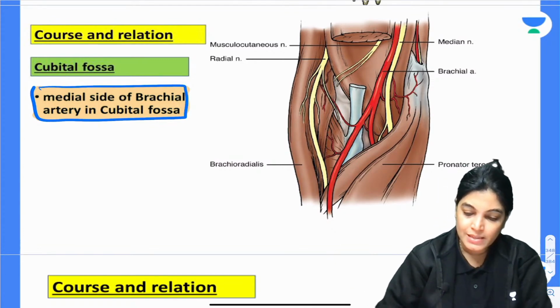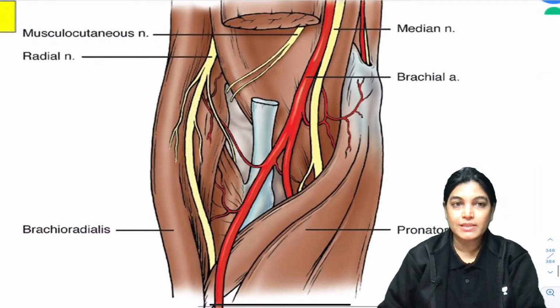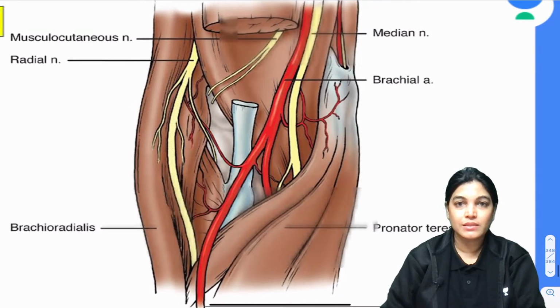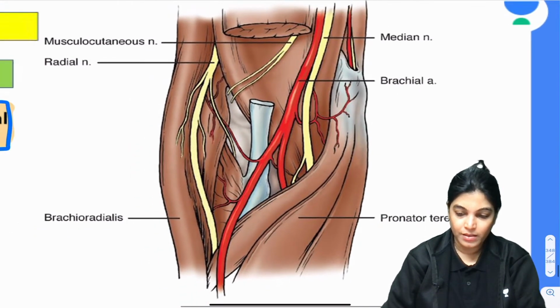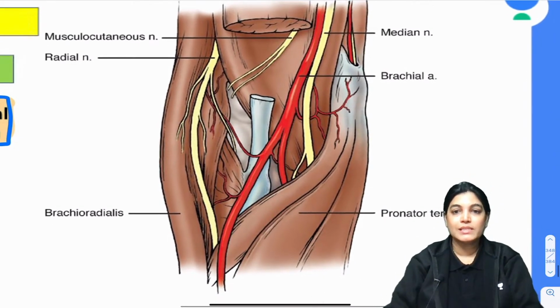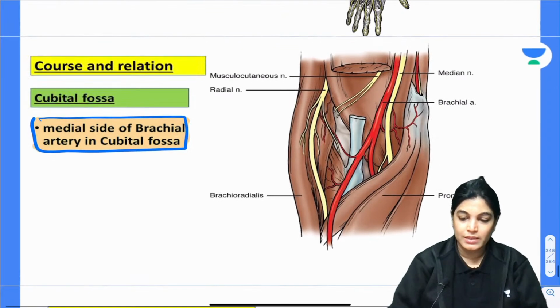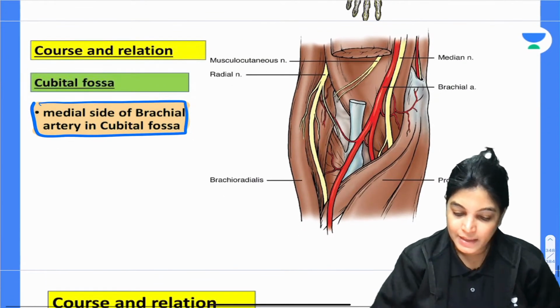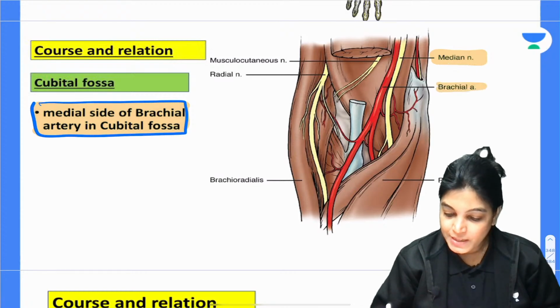See here, this is the diagram which I want to enlarge. So yes, everyone, can you see this? Can you appreciate this? This is the reason exactly. In this diagram you can see exactly the median nerve lying medial to the brachial artery.